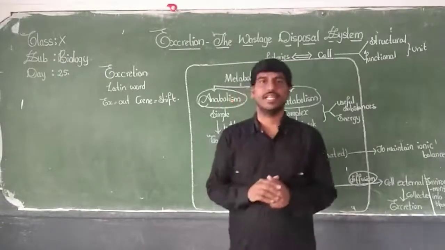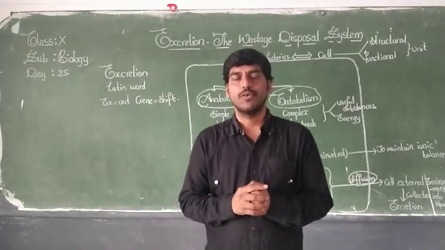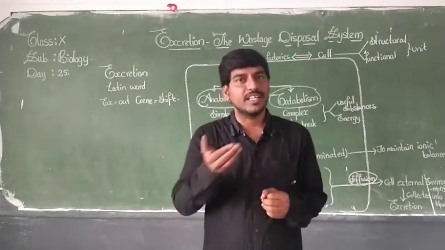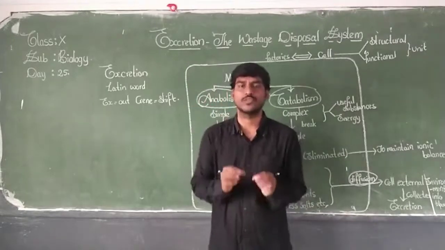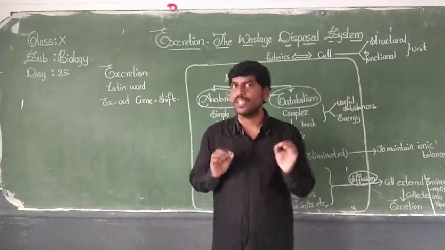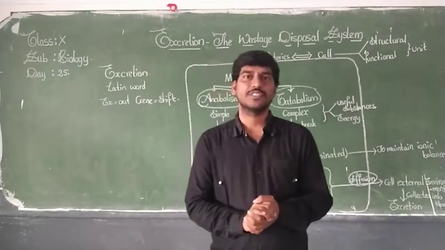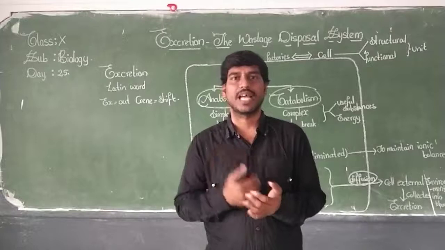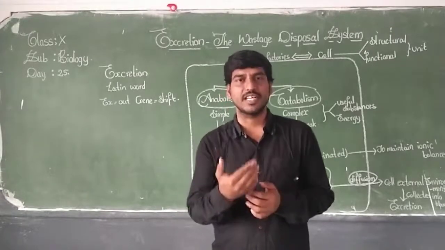Whereas in the third unit, that is transportation, the circulatory system, we have seen how these materials are transported to all the parts of our body, to each and every cell of our body. The arteries supply the nutrients and also oxygen to each and every cell.